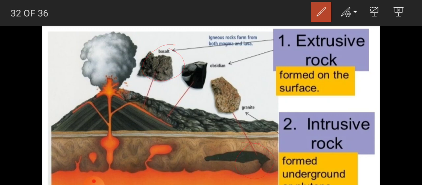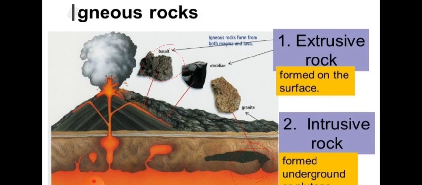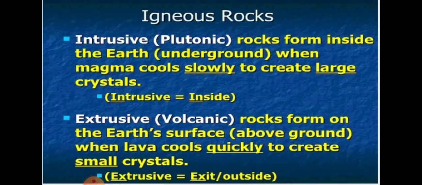The extrusive igneous rock is formed on the surface, and it cools down very early, so its formation is earlier than the intrusive rock, because intrusive rock is found beneath the surface of the earth. Because of that, the process of cooling down is slow, and the rock found beneath the surface of the earth is known as intrusive igneous rock. Intrusive igneous rock is also known as plutonic rock, and it is formed inside the earth when the magma cools slowly to create large crystals.